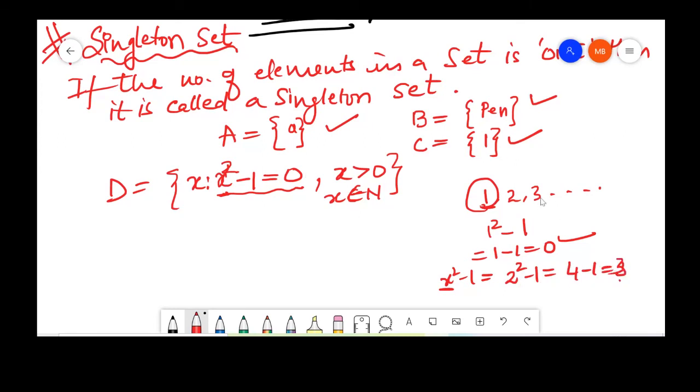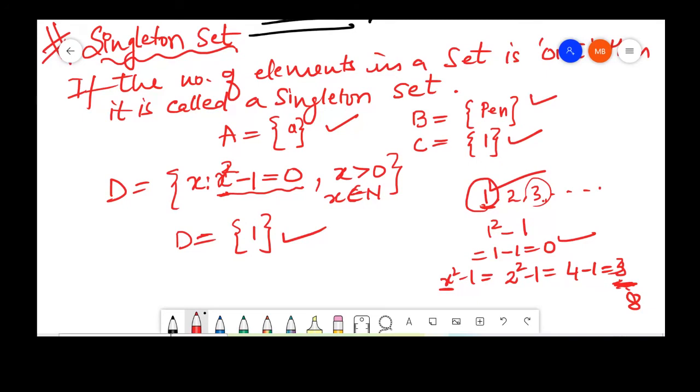So if we put 3, we will get an even greater answer. 3 square, 9 minus 1, we get 8. So we realize that this is the only option. Which is the only option? 1. So when we put 1 here, we get a 0. So D, the only element D contains, is 1. So this is also an example of a singleton set.